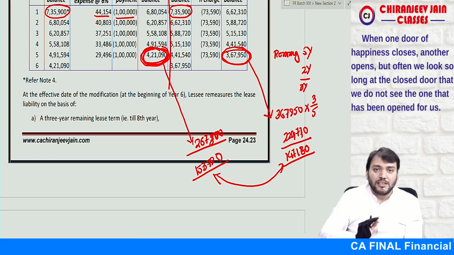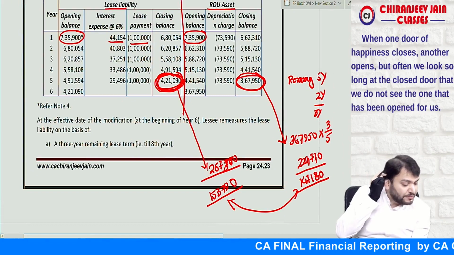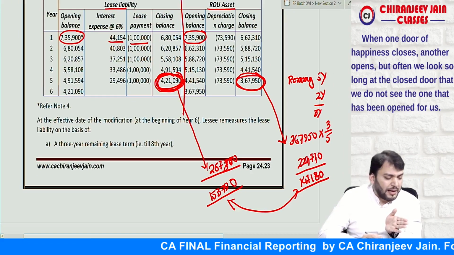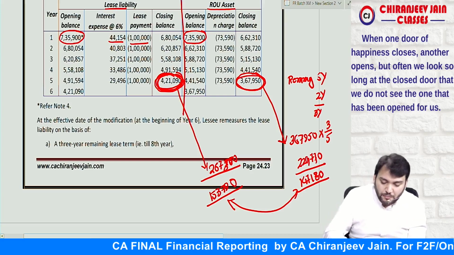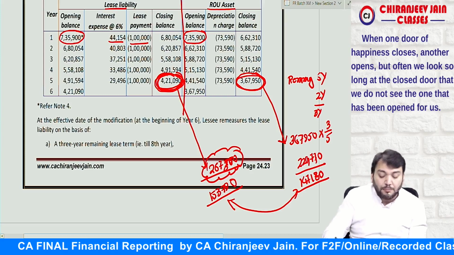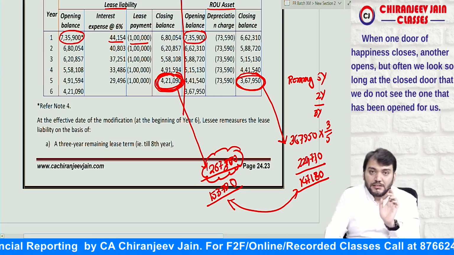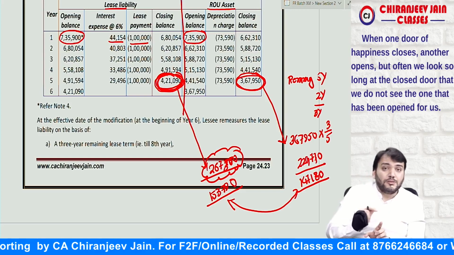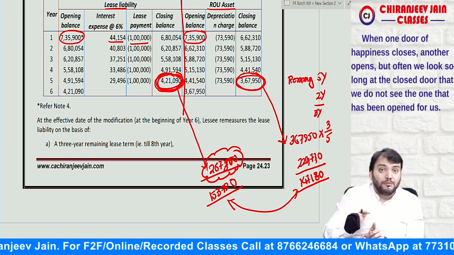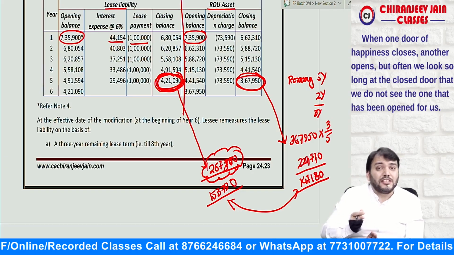Or what we can do, just try to understand. Now 2,67,300 becomes the modified lease liability. Yes sir. But can I say now we need to pay not 1 lakh, we'll pay 1,50,000, because of changes in the scope.